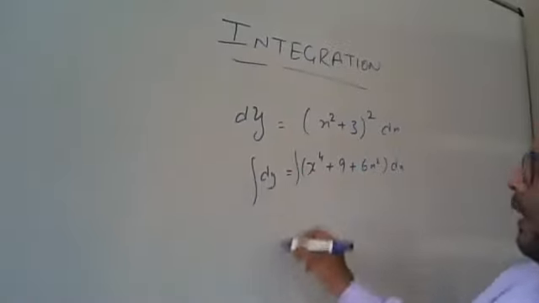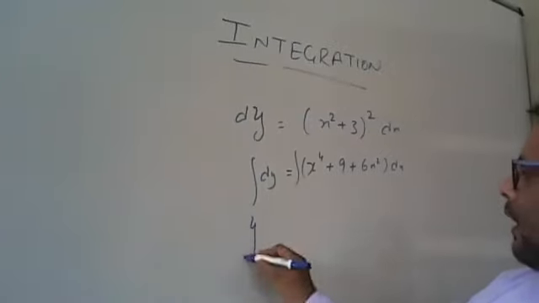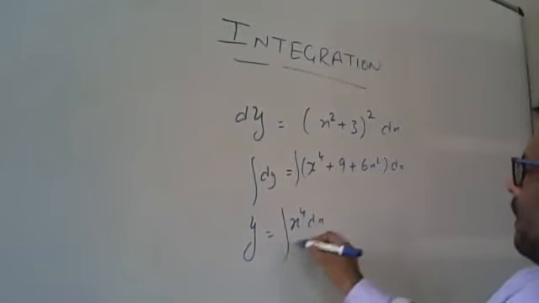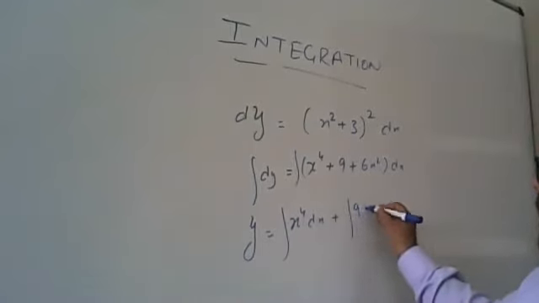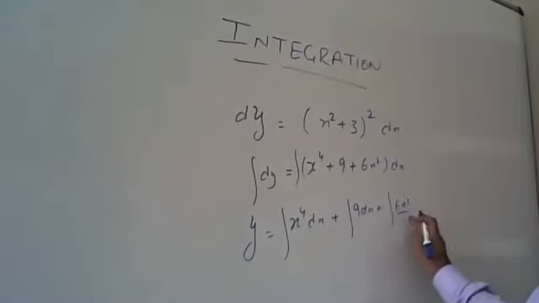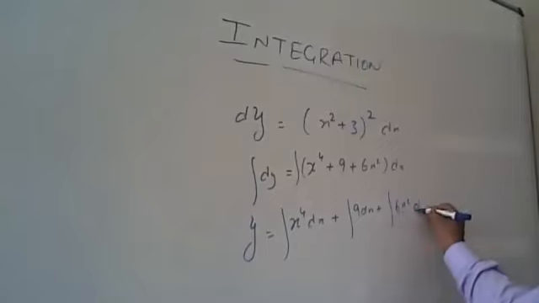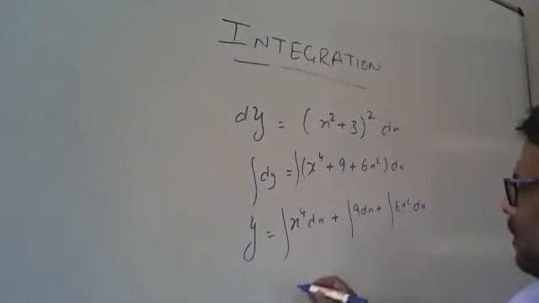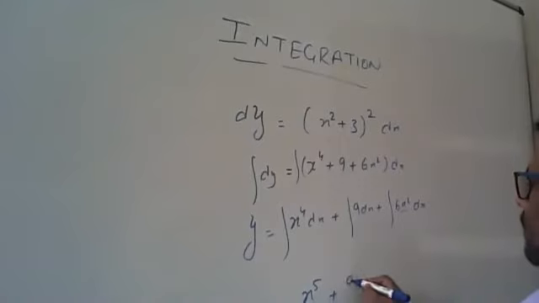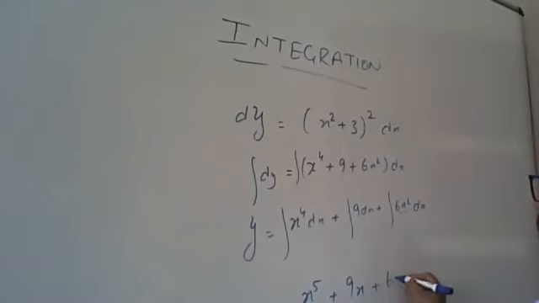Then integrate x^4 dx, integrate 9 dx, integrate 6x square dx. Clear with these terms? So this will be x^5 by 5 plus 9x plus 6x^3 by 3 plus c.